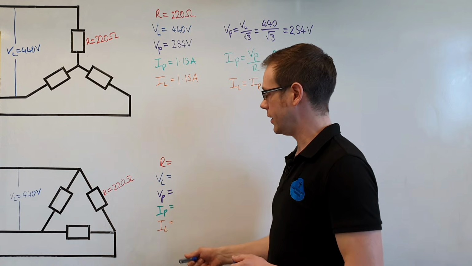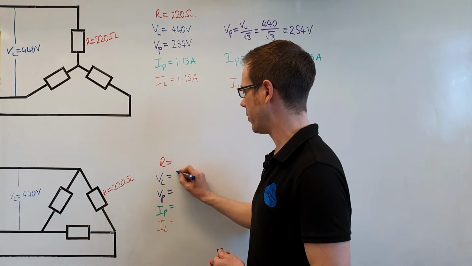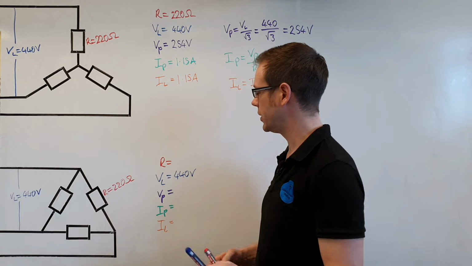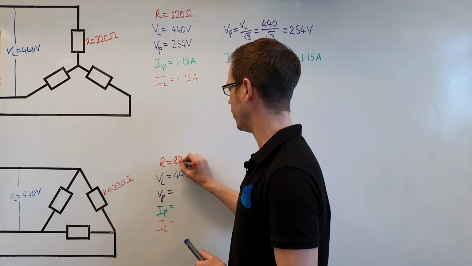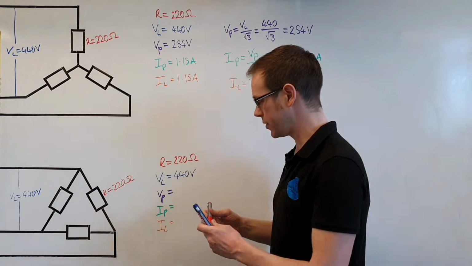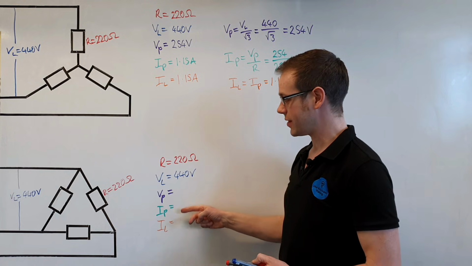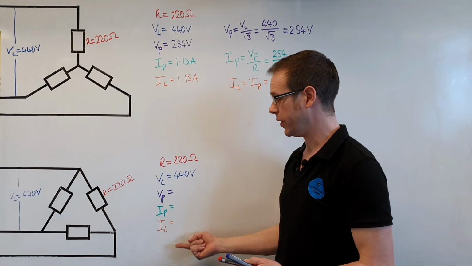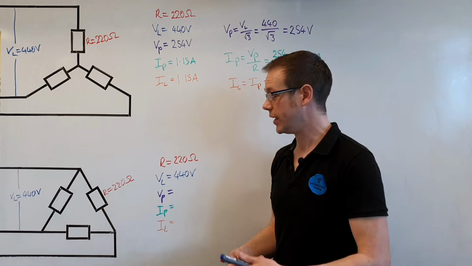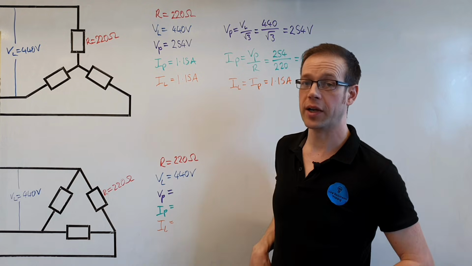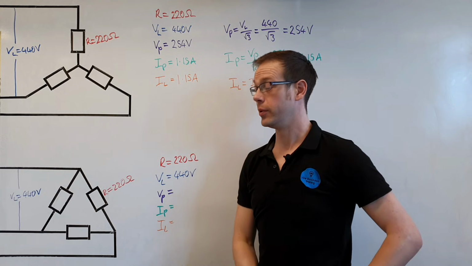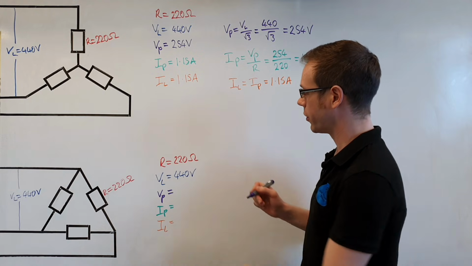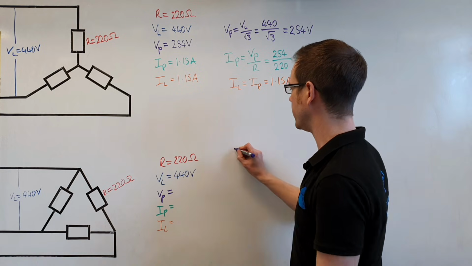So again, we'll put that into the information here. This is the part where I record what I already know from the question, 440 volts for the line voltage and 220 ohms for the resistance. And then I just make a note of the things that I'm trying to find, so that when I've completed all my calculations, I can fill this in and I've got my answers laid out nice and neatly. And if you can manage to structure your work in that nice, neat way, then your lecturer will love you forever.